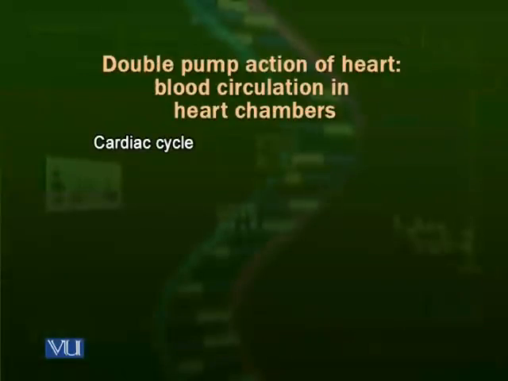Now we have just described the structure of the heart. We go ahead to talk about the heartbeat and the cardiac cycle. The cardiac cycle, or the heartbeat, is a cycle that starts from filling of the atria, then filling of the ventricles, and contraction of the ventricles to push the blood towards the lungs or the body. This whole process from the filling to the sending is called a cardiac cycle.